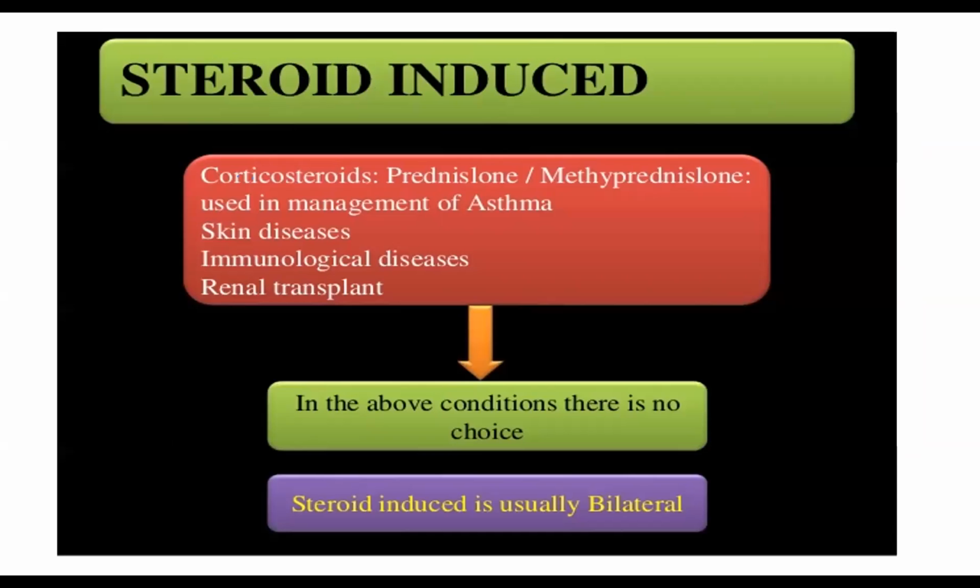Okay. Then steroid induced, if you're taking steroids like corticosteroid, prednisolone, methylprednisolone for asthma. People who have asthma usually take budesonide and all that. Skin problems, immunological disease, renal transplant, all are steroid induced. So in steroid induced, there is AVN. Okay. So AVN in these systemic problems is usually bilateral.